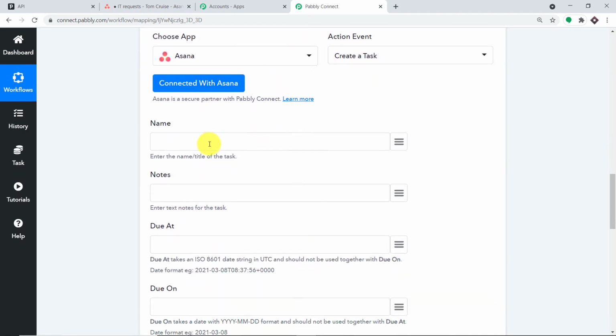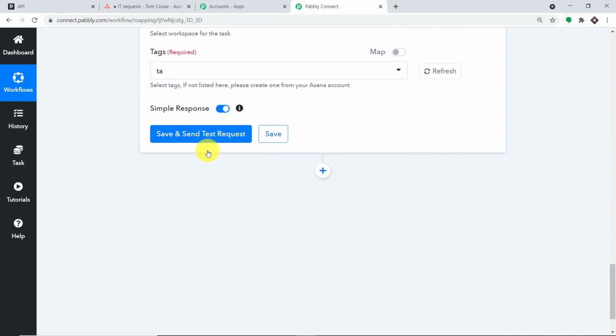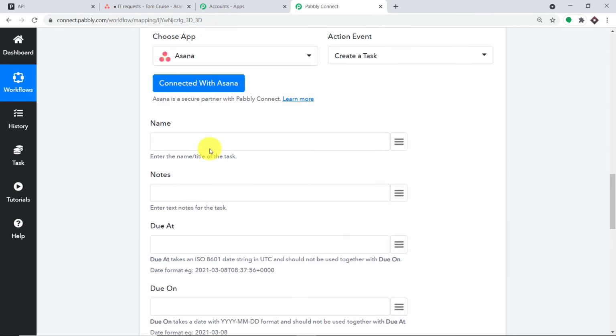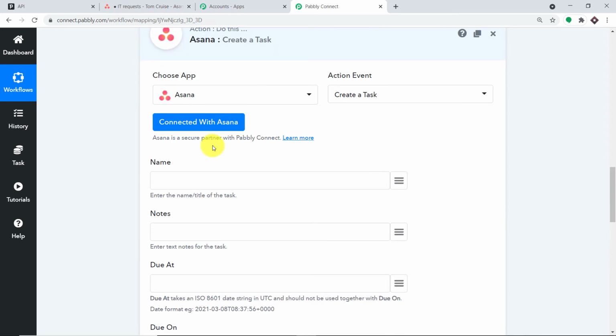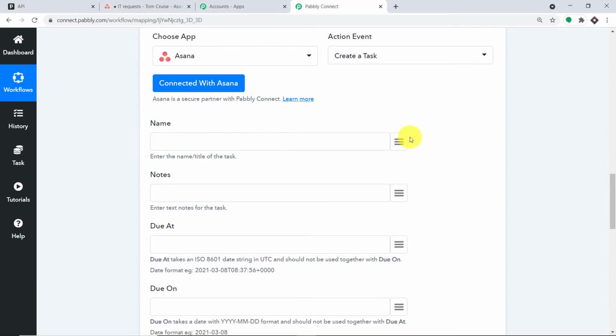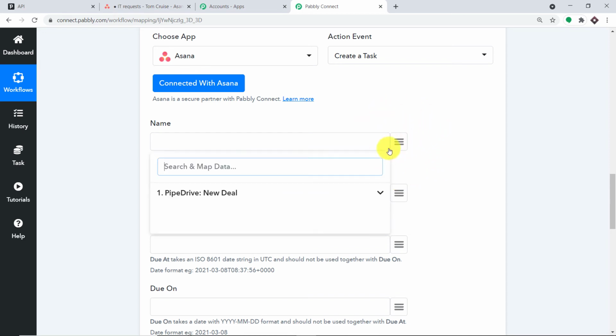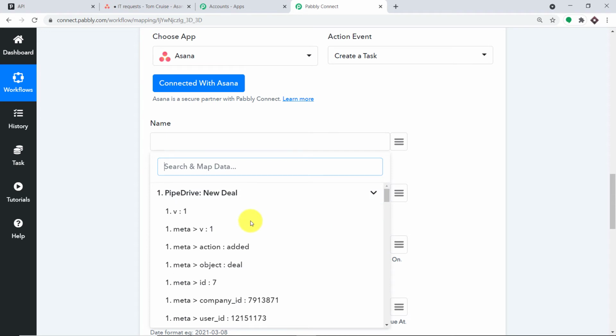Okay, so when you click on OK, a set of blanks has appeared in front of you. The purpose of these blanks is very simple. We are going to create a task in Asana from the data that we have received from PipeDrive via PipeConnect. So let me introduce this button. This button is called the mapping button. When we click this, we will find all the details that we have received from PipeDrive.